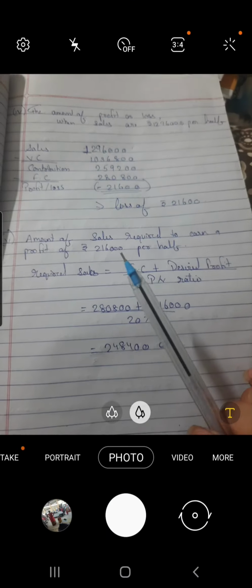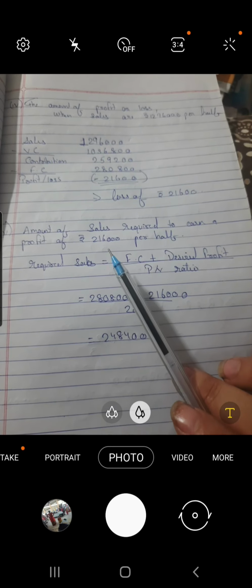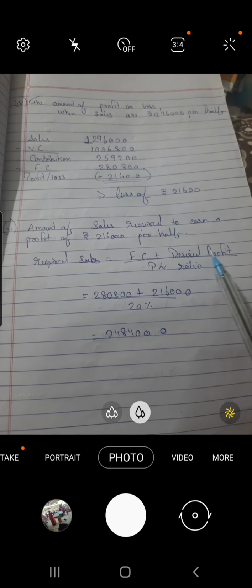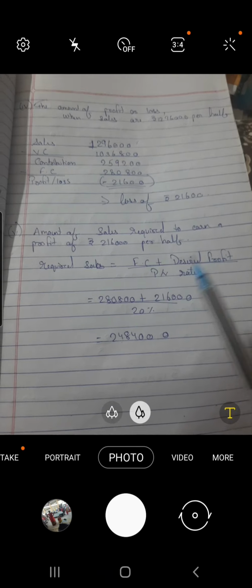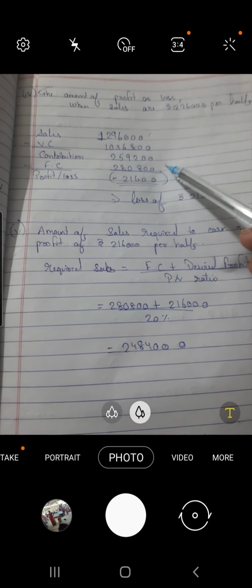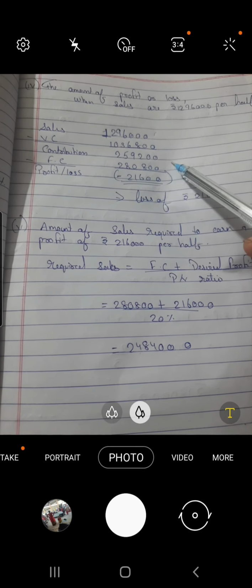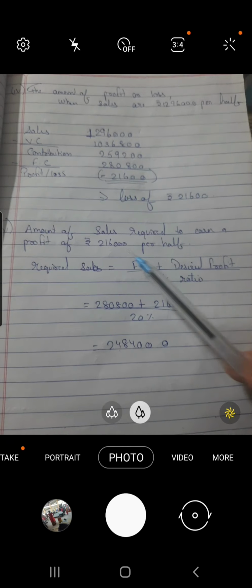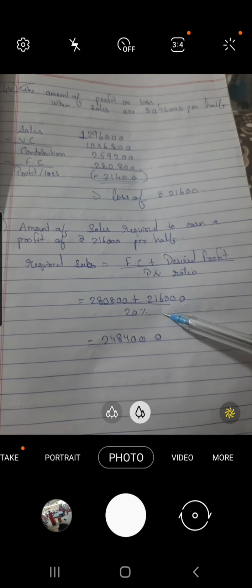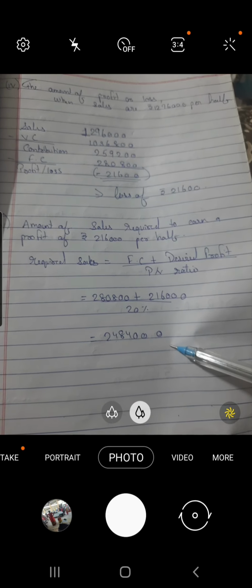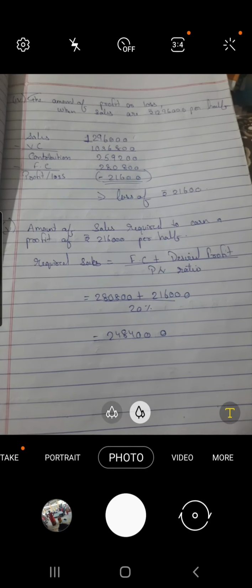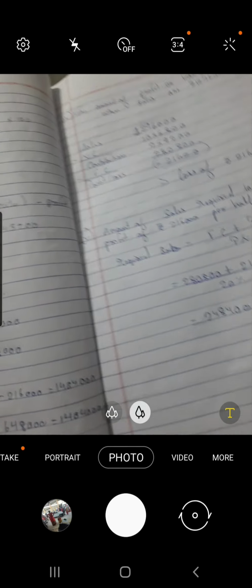Right, next we have to find out the amount of sales required to earn a profit of rupees 21,600 per half. Required sales are fixed cost plus desired profit divided by PV ratio. Fixed cost we know already in the solution, 280800, plus desired profit, as given in the question, 21,600, divided by PV ratio, 20%. Hence the answer will be 1,504,000... the amount of sales required to earn the desired profit per half.